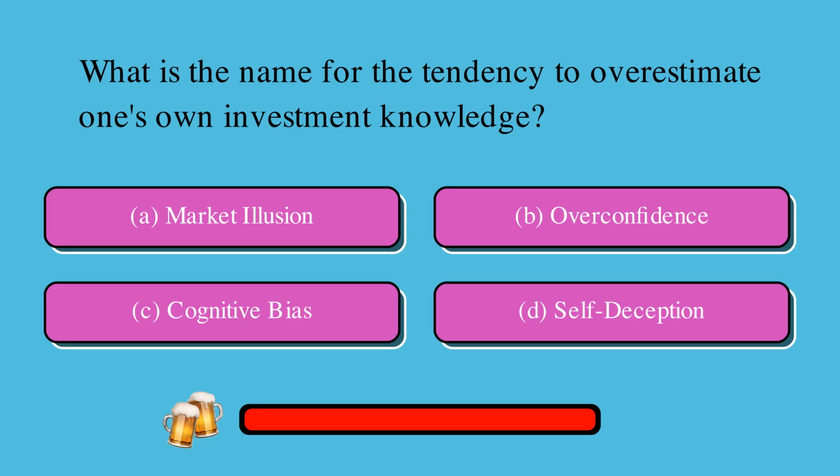What is the name for the tendency to overestimate one's own investment knowledge? Is it A, market illusion, B, overconfidence, C, cognitive bias, or D, self-deception? The correct answer is B, overconfidence.